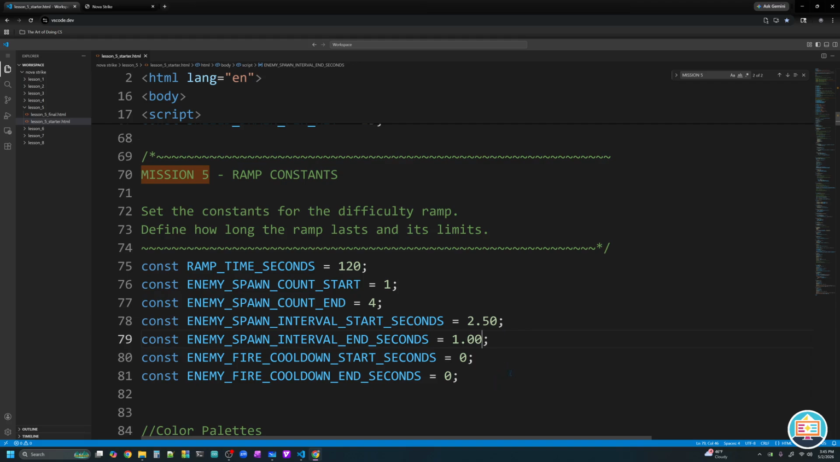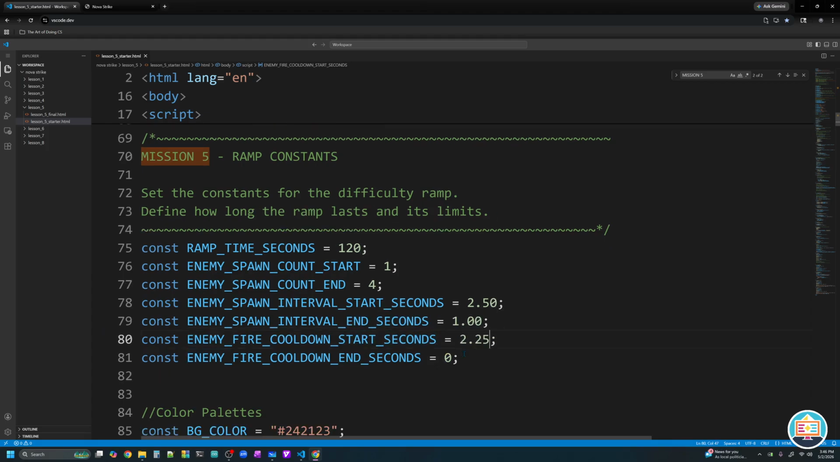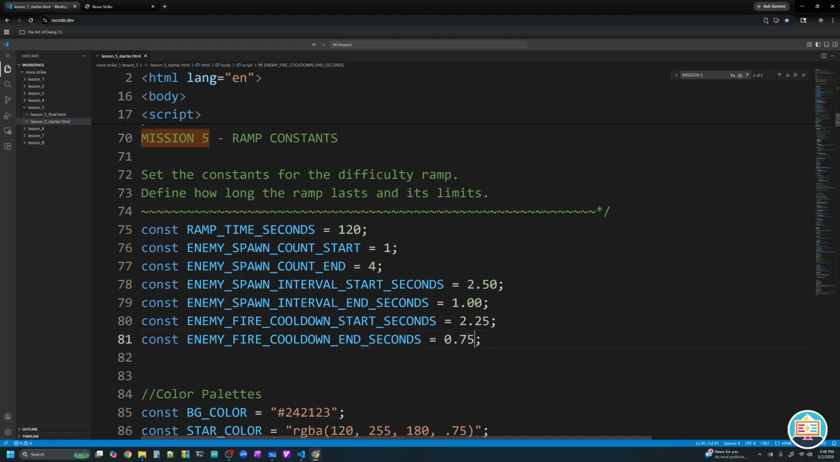And the last thing that we'll control in our difficulty ramp is how quickly those enemies fire at us. At the start of our game, we're going to set our enemy fire cooldown to be some big number, like 2.25 seconds. So the enemy will fire, and then they got to wait 2.25 seconds before they can fire again. By the end of our game, at max difficulty, their cooldown will only be 0.75 seconds.